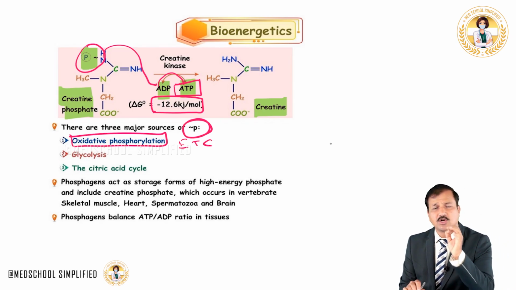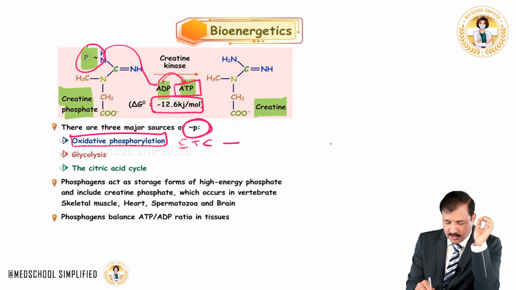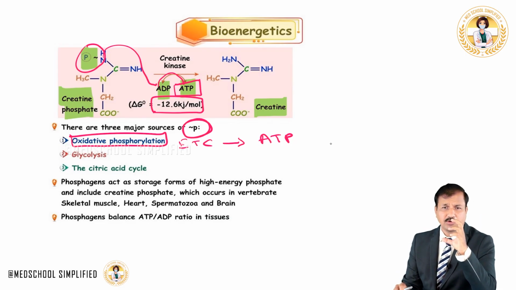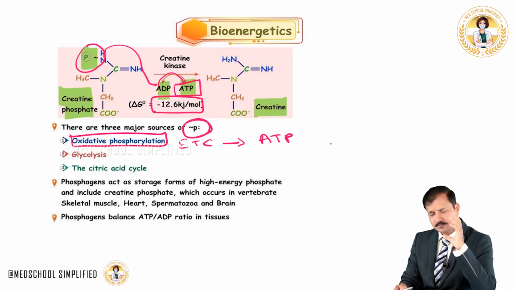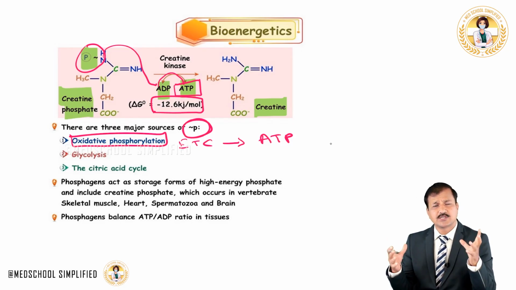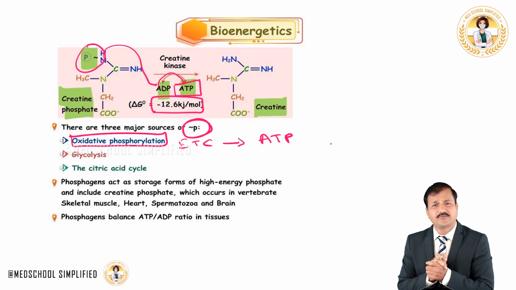In the electron transport chain there is synthesis of ATP, and ATP is a high energy phosphate molecule, and that's why ATP is referred to as the energy currency of our body. Oxidative phosphorylation is the major source of ATP for us in our cells.